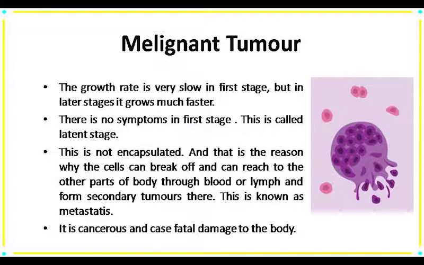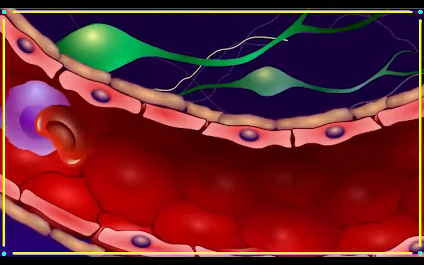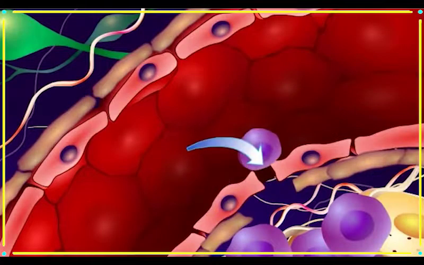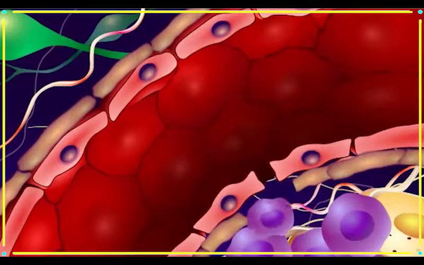Another important part of a malignant tumor is that it is not encapsulated, so the tumor cells break off and reach the other parts of the body through blood vessels or lymph. There they form a secondary tumor. This phenomenon is known as metastasis.